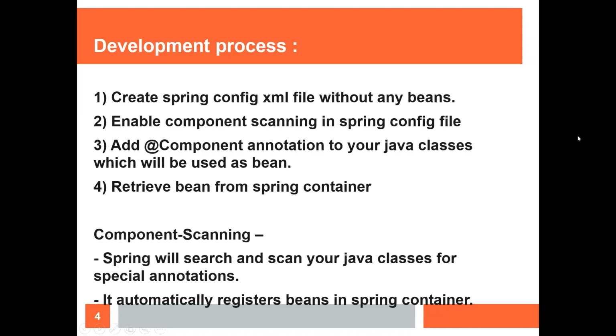And the 4th step is retrieving the beans from the Spring container. Like previously we used ClassPathXmlApplicationContext, in the same way we have to retrieve the bean from the container and use it. That we will see in the demo. Now, coming to component scanning in detail: Spring will search and scan your Java classes for special annotations. Spring will see whether the @Component annotation is there or not, or other Spring annotations are there or not. That is how component scanning works.